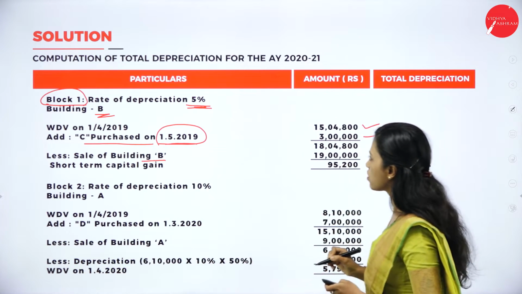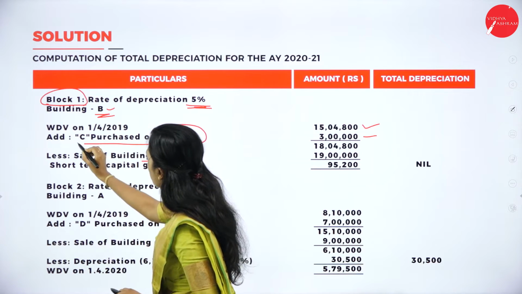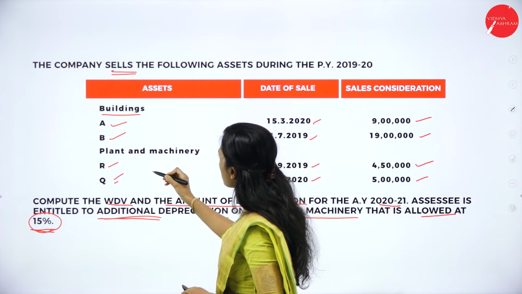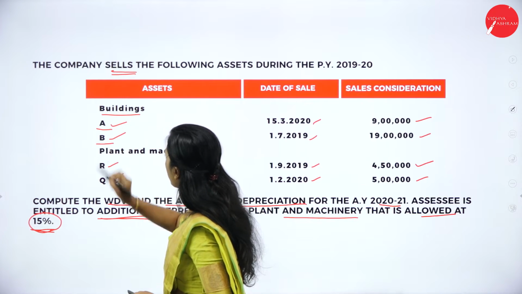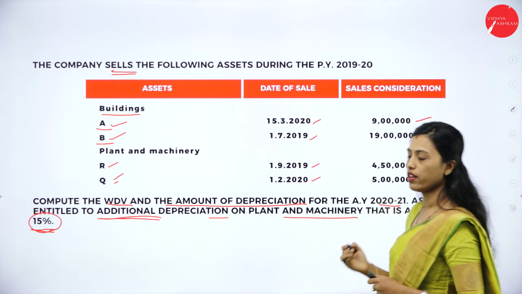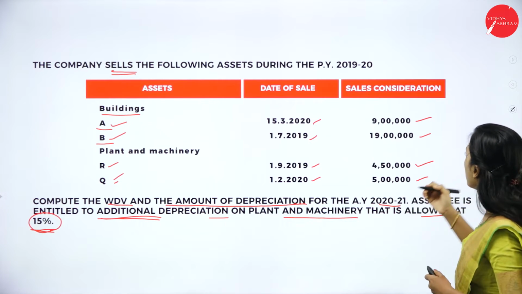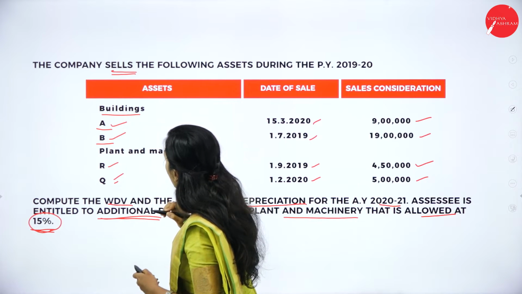Now sale of building B. Now we have to check it. Here there is building B and building C. Sales made: building A and building B have been sold. So which building do we have to take for block 1? See, building A and building B are there.